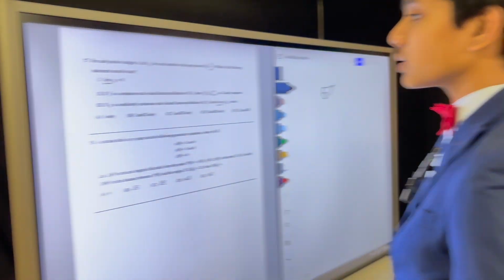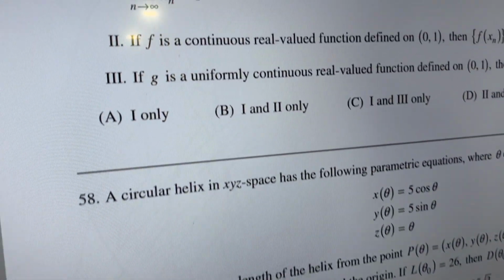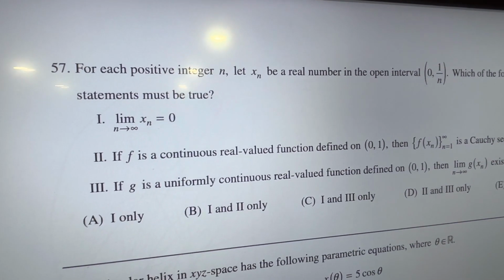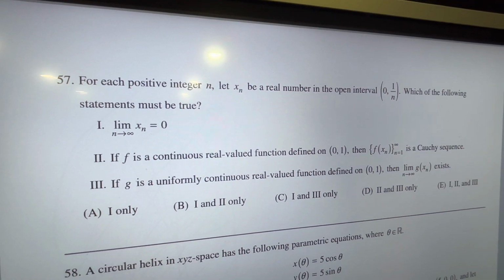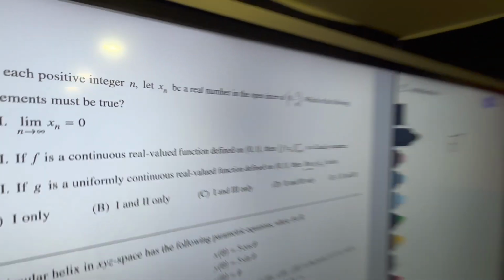So we'll be solving another problem that I got wrong on the practice GRE that I took around New Year's Day. So this one is problem number 57 out of 66. For each positive integer n, let xn be a real number in the open interval from 0 to 1 over n. Which of the following must be true?